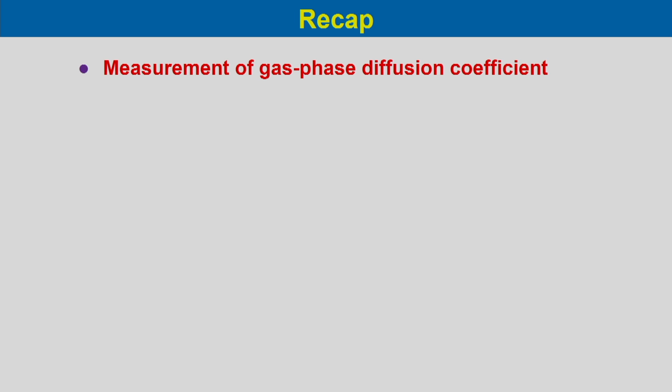In our previous lecture, we discussed measurement of gas phase diffusion coefficient, and under these experimental measurements of the diffusion coefficient, we considered two methods.